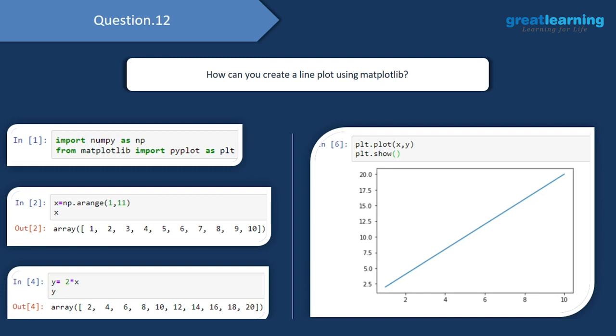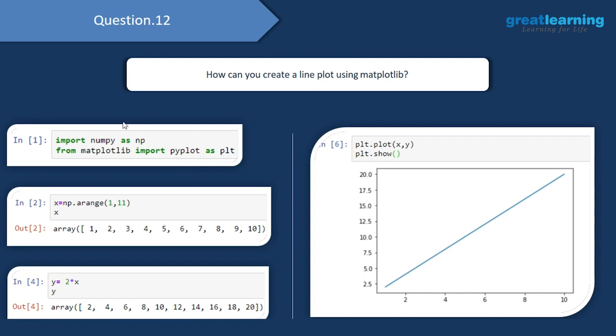So we'd need two libraries over here. First, we'll be creating the data with the help of the NumPy library. And since we'd have to make a line plot, we would obviously need matplotlib, and there's a submodule called pyplot. So the command will be from matplotlib import pyplot as plt, and plt is the alias which we'll be giving for this pyplot submodule.